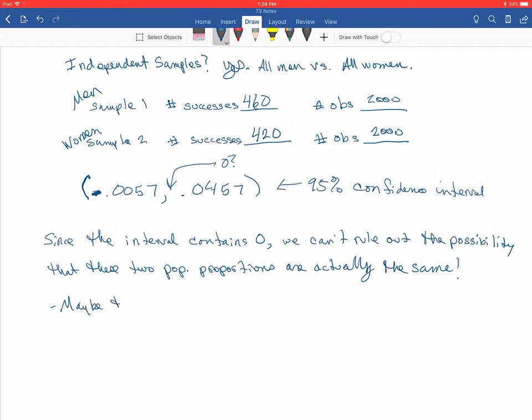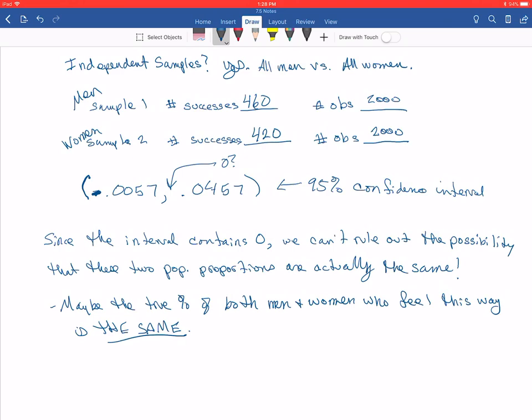So maybe the true percent of both men and women who feel this way, that stem cell research is morally wrong, is the same.